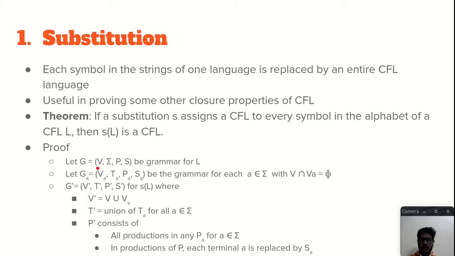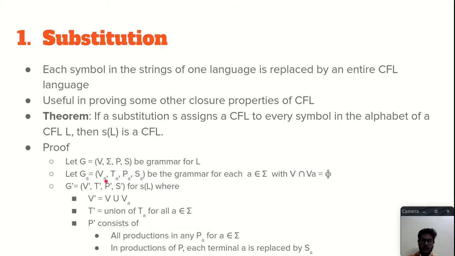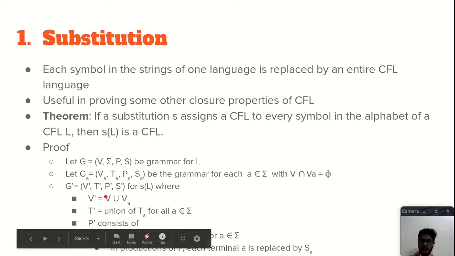Let G be the grammar of a context-free language, with V the variables, sigma the input alphabet, P the productions, and S the start symbol. And let G_A be the grammar for each A belonging to sigma, with V intersection V_A equal to empty. So G_A has V_A as variables, T_A as terminals, P_A as productions, and S_A as the start symbol. And G' will be the grammar for the language that comes after the substitution. We can say that V', T', P', and S' are the elements of the grammar. So what will be V'?